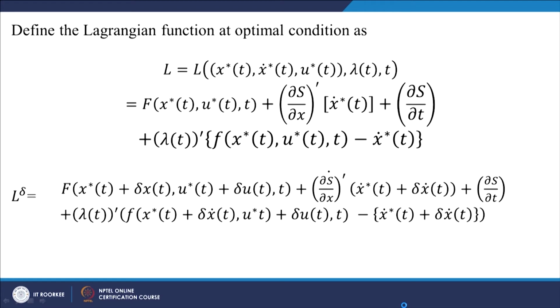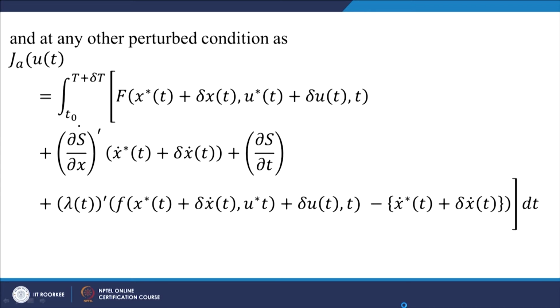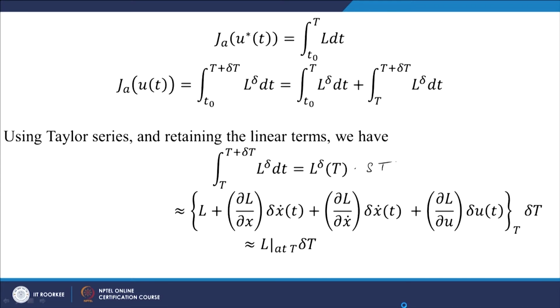Now we find the variation between j a at u star and j a at u. We denote j a at u star as the integral of L dt, and j a at u as this expression. Because there is a variation in capital T also, the upper limit will vary to T plus del t, with L delta in this expression.